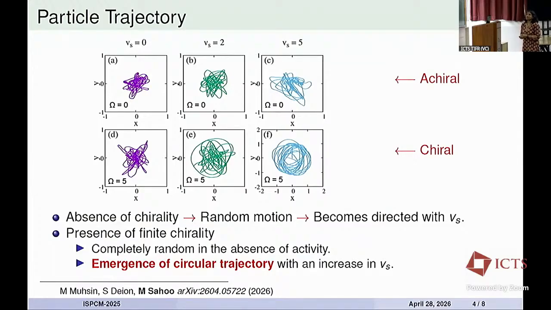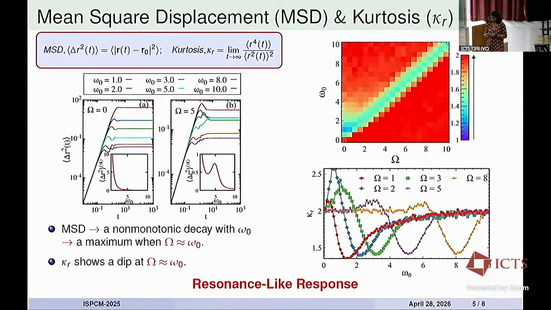But for a chiral particle, that is in the presence of finite chirality, when activity is not there, again the trajectory is random. But there is an emergence of circular motion that we found with increase in the self-propulsion velocity. That means the influence of chirality is much stronger in the presence of higher activity. Further, in order to investigate the transport properties and to characterize the distribution, we took interest in computing the moments, like the mean square displacement, kurtosis, and so on.